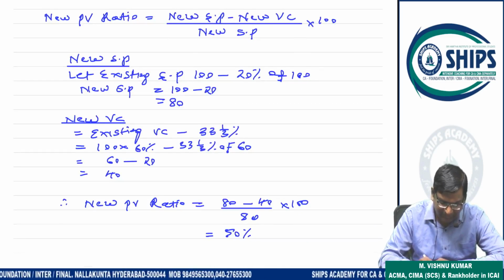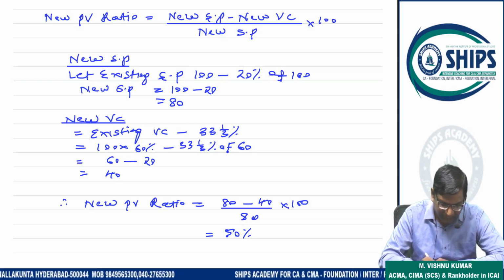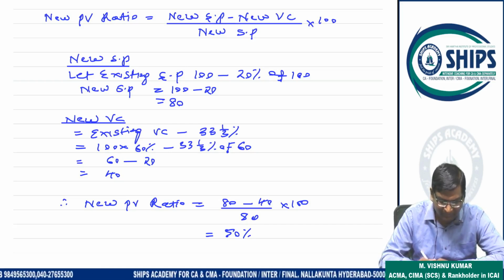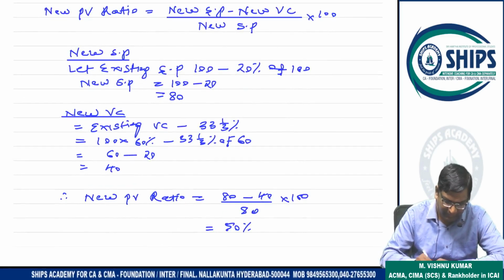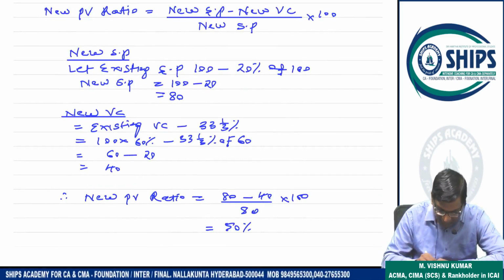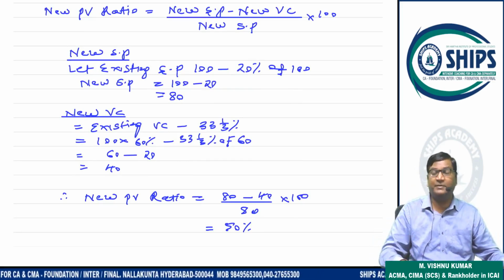So from this 60%, in terms of rupees, it will be 60 rupees. On this 60 rupees, 33 1/3% is reduced. So 33 1/3% of 60 we have to decrease. So 60 minus 33 1/3% of 60, which is 20. So the new variable cost is 40. Now we calculate the new PV ratio. So the new PV ratio is 50%.